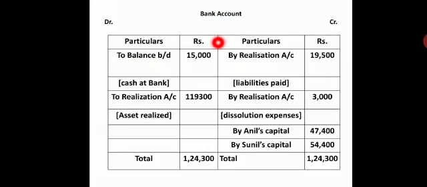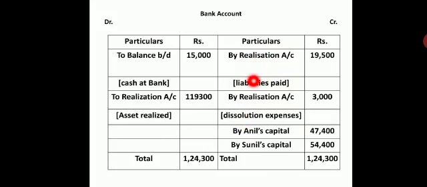Next, last account is bank account. So from the balance sheet we are going to bring 15,000. This is the opening balance of cash. Then from realization account I am going to take the amount of assets realized, that is 1,19,300. Now what all cash is spent is to be recorded on the credit side.